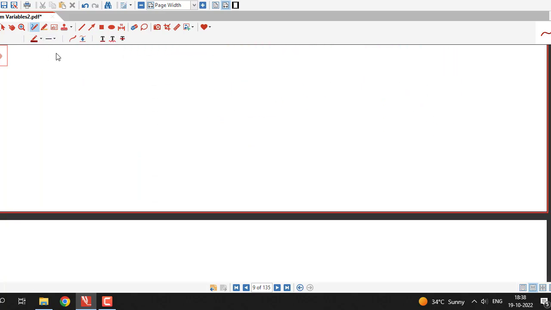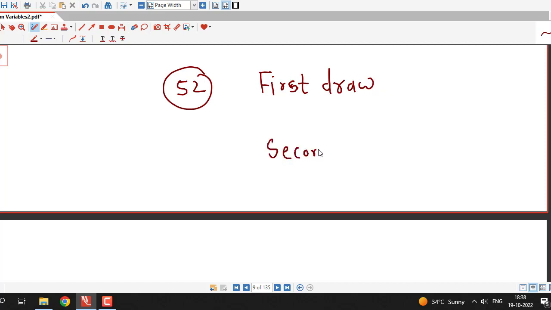We just summarize what was given. Here the experiment is selecting 2 cards out of 52 cards, but successively. First select 1 card in the first draw, and after that select another card in the second draw, and this is given with replacement.